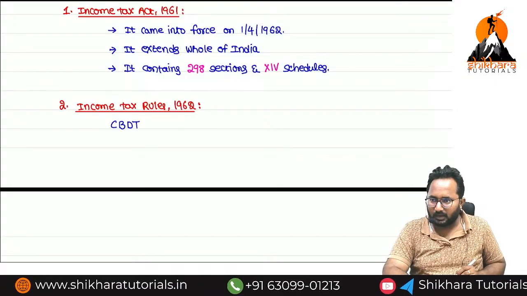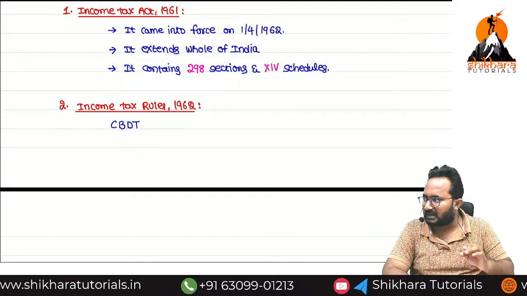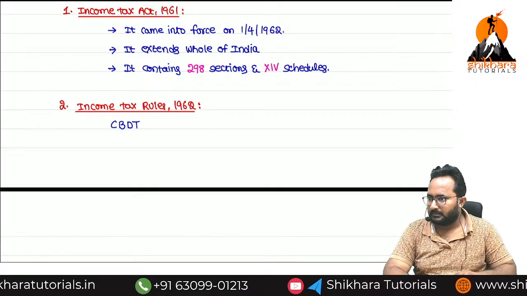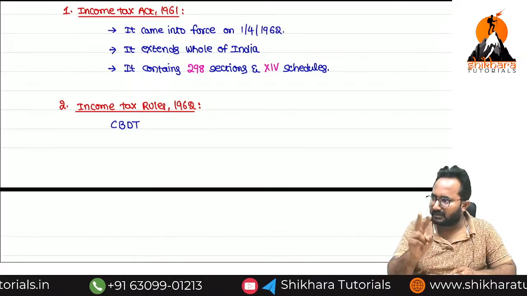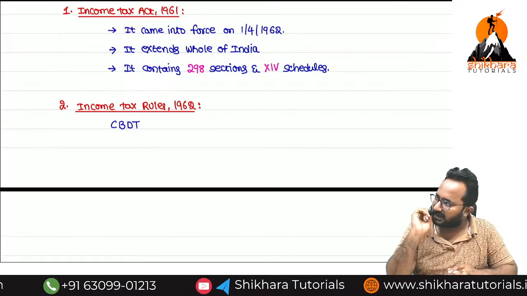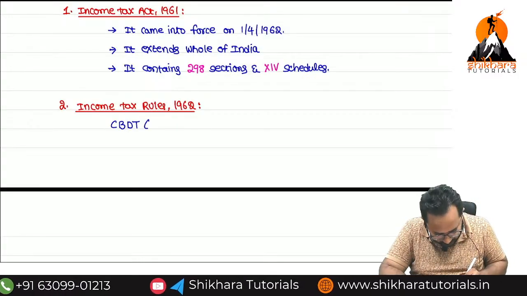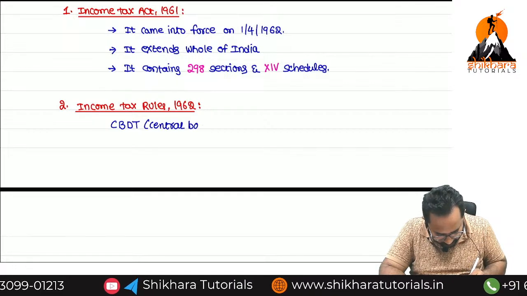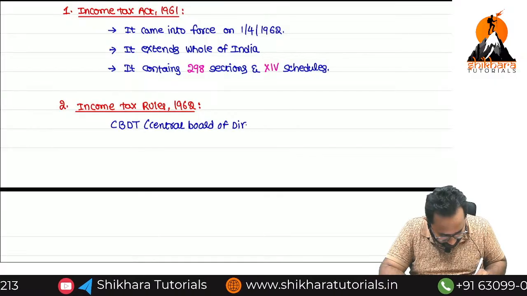It is the first and foremost authority in the income tax department. Shall we write the full form? Yes, you can write along with me. Central Board of Direct Taxes.